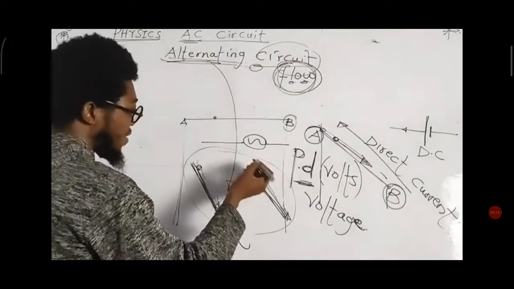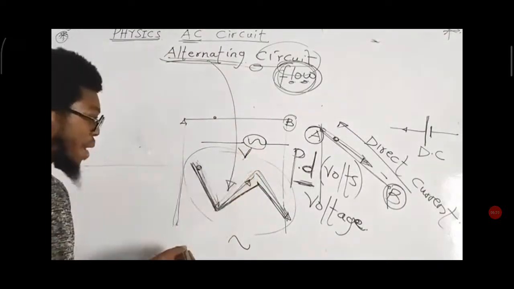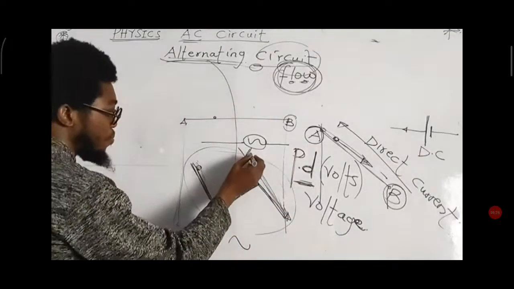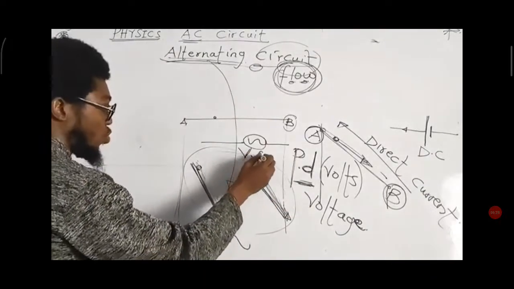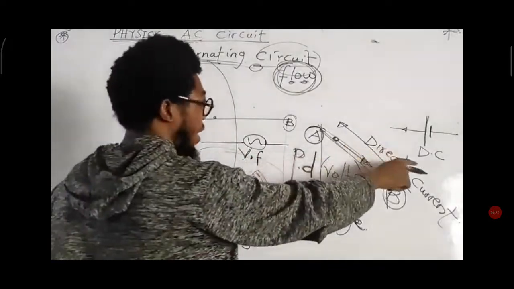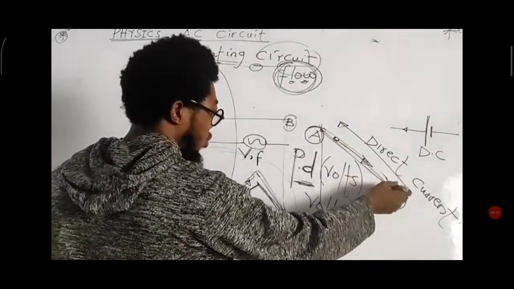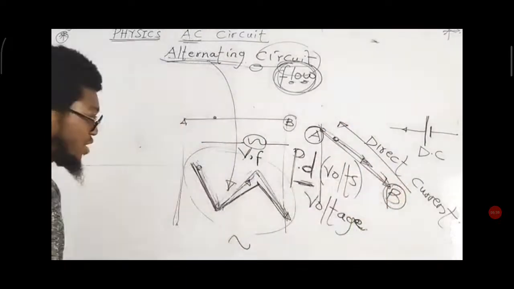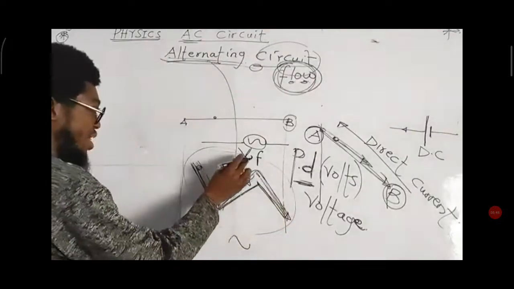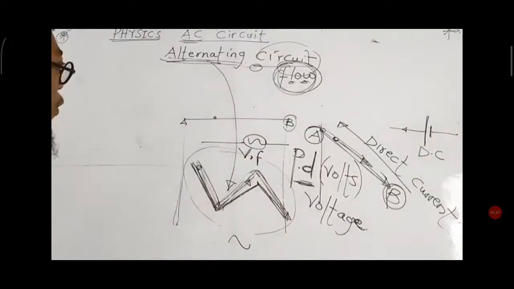Then in an AC, I have a particular potential difference, or voltage, produced. But remember that we are going up and down like a wave. A particular frequency must be associated with it. But are we going to have this frequency in a direct current? No, because direct current only flows in one direction and there is no frequency. But in an AC, there is always a frequency associated with the source of our voltage.